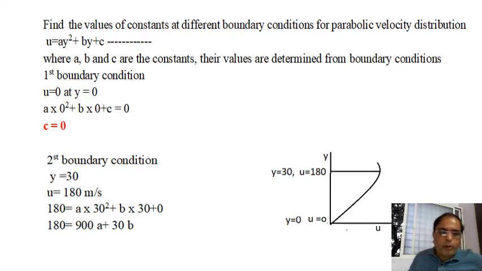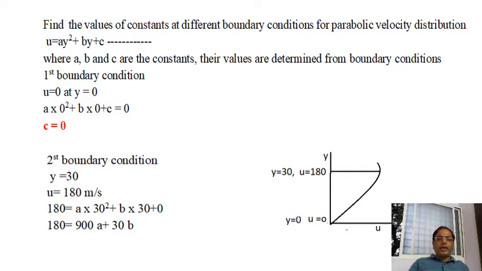If I substitute that value, I am going to get c is equal to 0. I substitute u is equal to 0, a into 0 square, y is equal to 0, plus b into 0, plus c. So from this I get c is equal to 0.